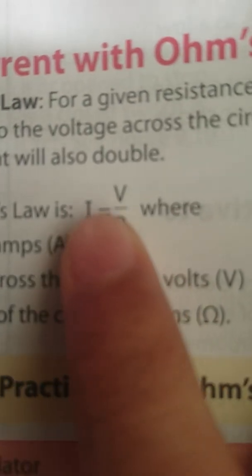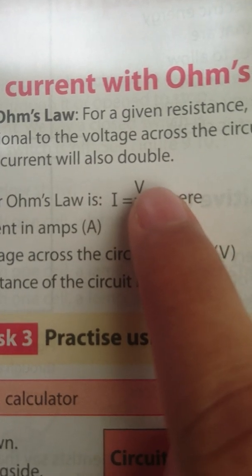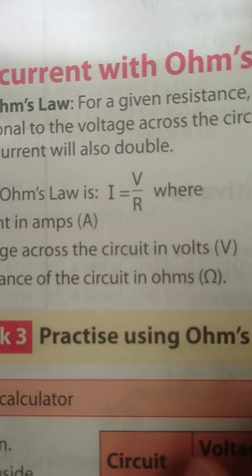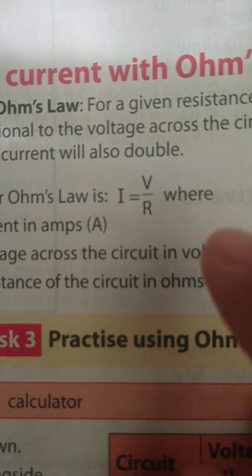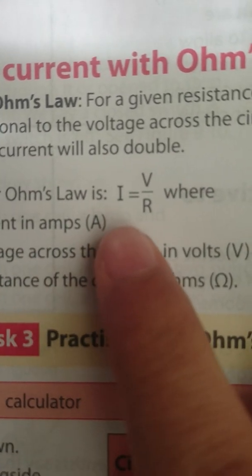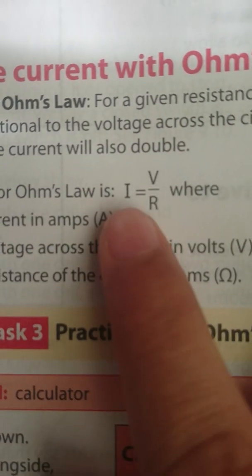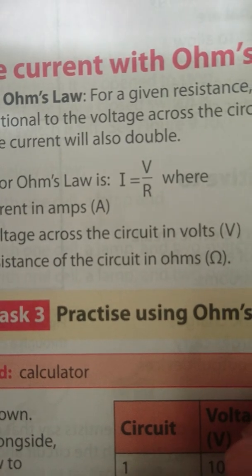If we are given the current and the resistance, then we will say that the voltage equals the current times the resistance, okay? If we were only given the voltage and the current, then we will say the resistance equals the voltage divided by the current in order to get our resistance.